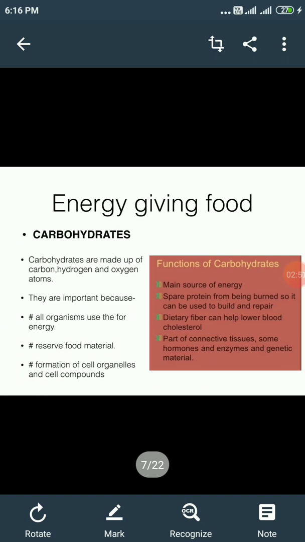Energy giving food, the first one here is carbohydrate, which provides instant energy to our body. Carbohydrate is basically categorized into three types: sugars, starch and cellulose. Sugars are the simplest form of carbohydrate. Starch and cellulose are the complex forms of carbohydrate.